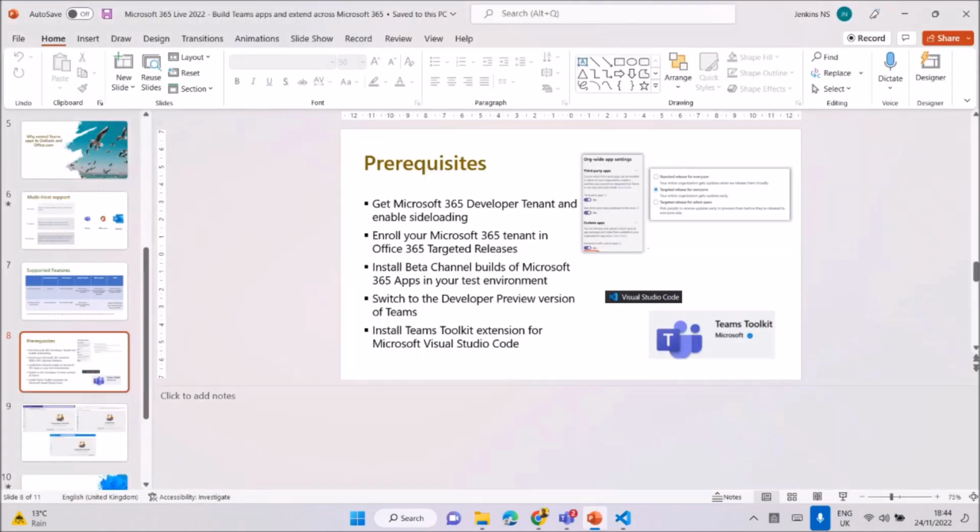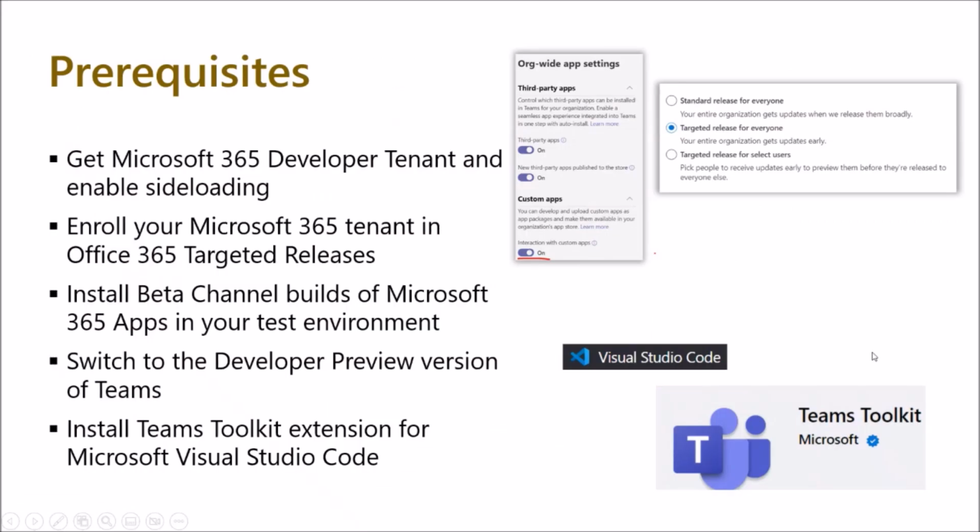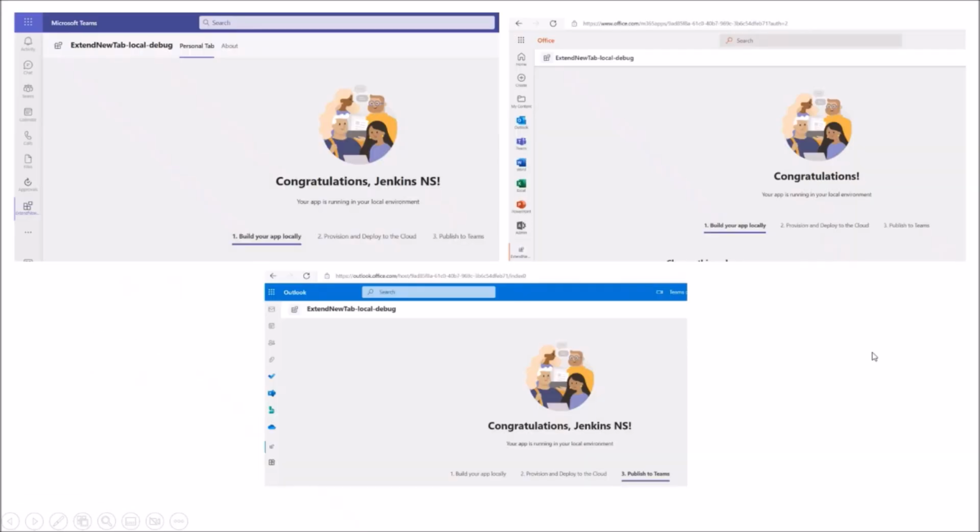Just so you can understand how it's available everywhere, this is the output. This is a very simple example I'm showing here. We have a tab, personal tab. Congratulations, with the app running. Because we are using an SSO enabled tab, it will create inside. We need an Azure environment to work on it because of the SSO enabled. Then only Azure AD can enable the permission and then access.